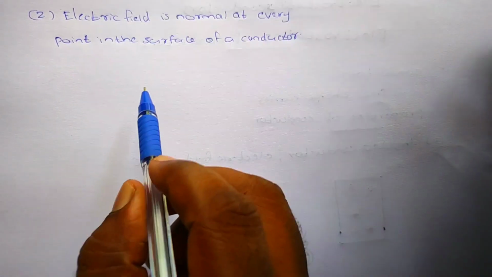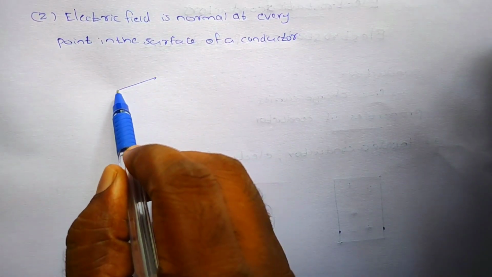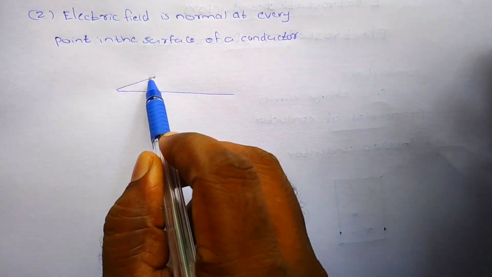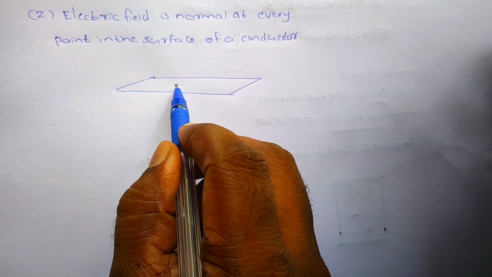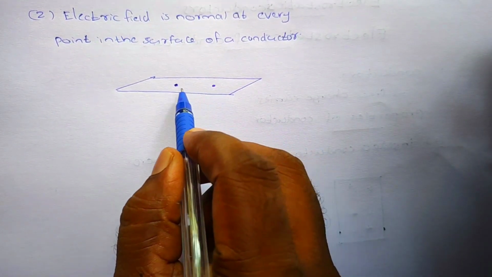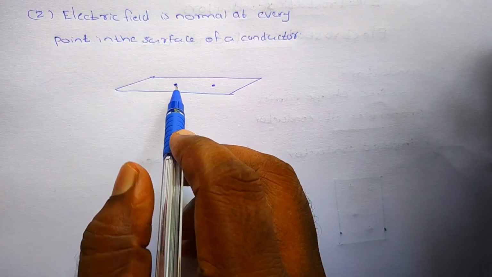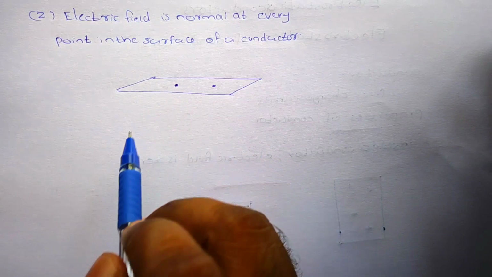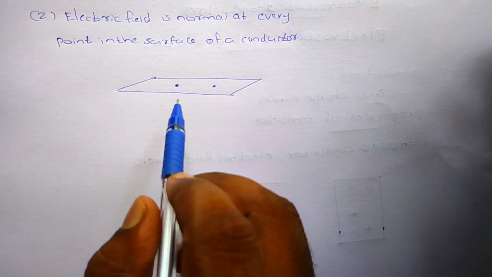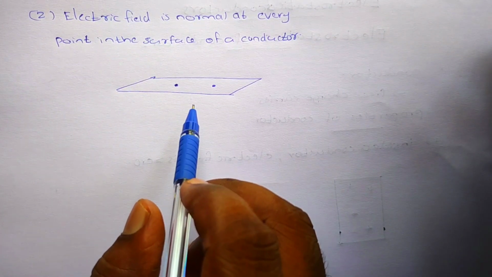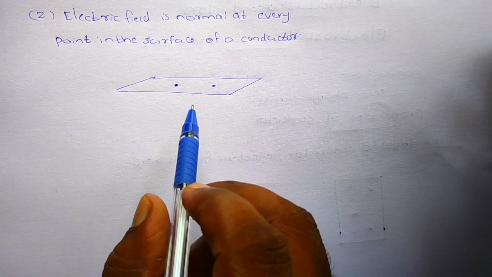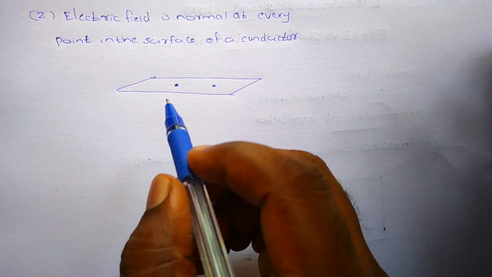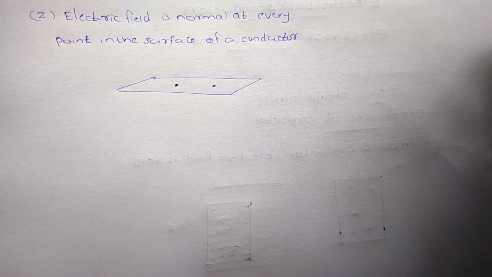If you consider this is the surface of a conductor, at every point the electric field is normal, that means perpendicular to the surface. We already studied that inside the conductor the electric field is zero, while at the surface the electric field is normal. Why is it normal? So you see like this.